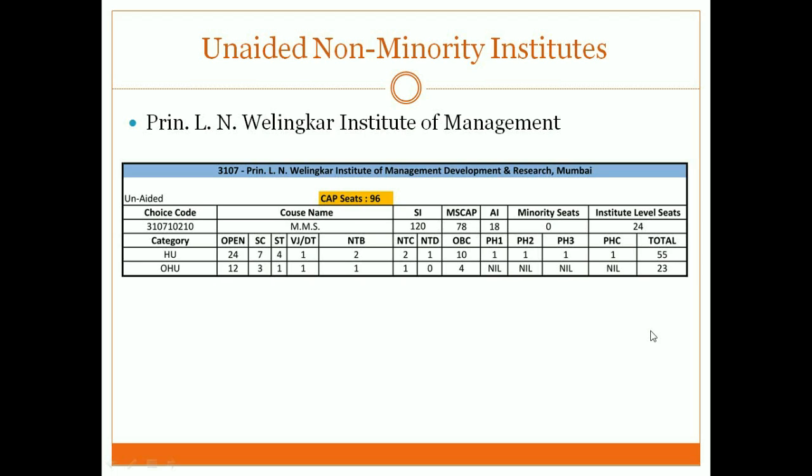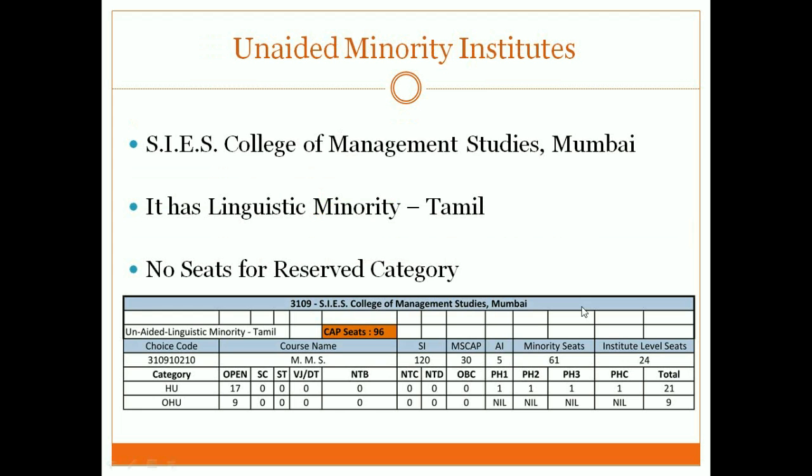This was an unaided non-minority college, so there is no minority. What if there is a minority college? Let's move to the next slide. Now look, I have taken an example of a minority institute, SIES. What is the major difference you will find here? The seat distribution is the same as Wellingkar. There are institute level seats, there are all India seats. The only difference you will find is that there are no seats for your reserved category students.